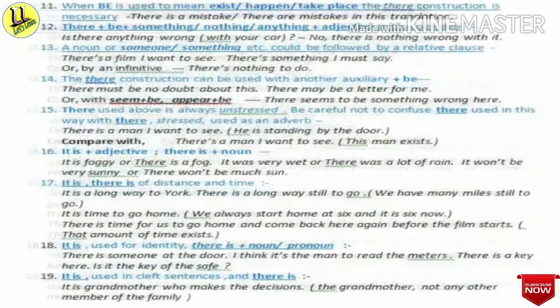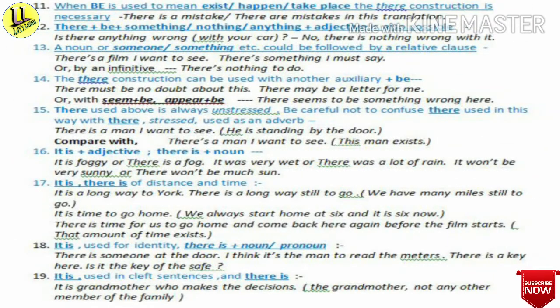Then about the 11th point, when be is used to mean exist or happen or take place, the there construction is necessary. For example, there is a mistake or there are mistakes in this translation.